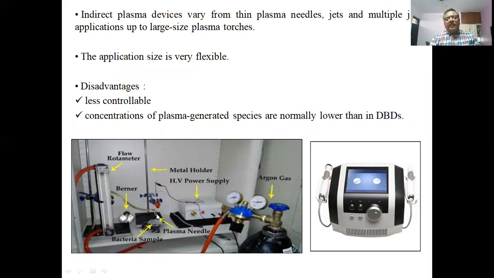This is a simple needle, and it is exposed directly to the bacteria sample. This needle is connected to a tube which is connected to the argon gas. The gas flows in this tube, and this is a meter to control the flow of the gas. And there is a high voltage power supply which produces an electric discharge at the electrode at the tip of the needle. When this argon gas comes into that electric discharge, it ionizes and a plasma is created on the tip of the needle, and the bacteria sample is directly exposed to the plasma generated.